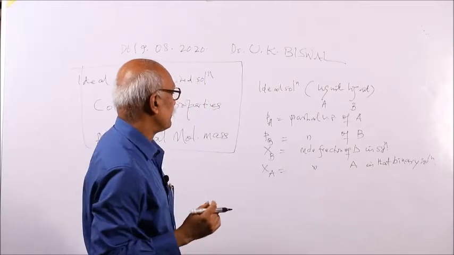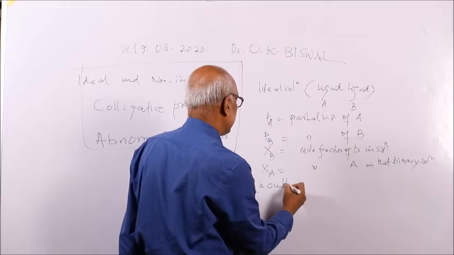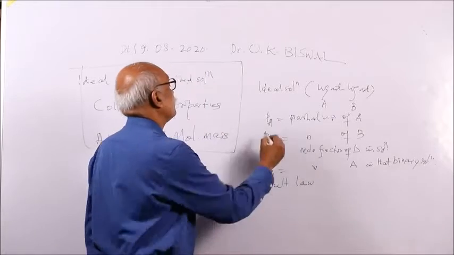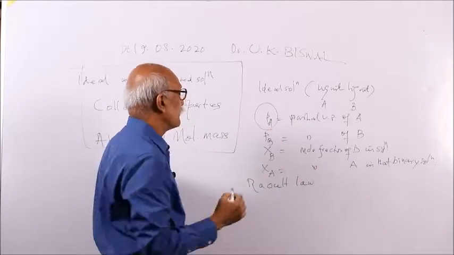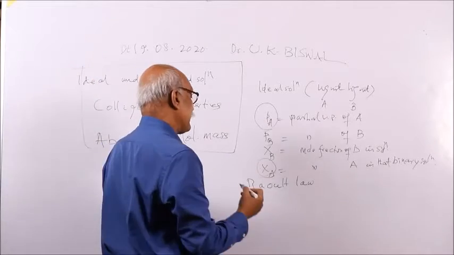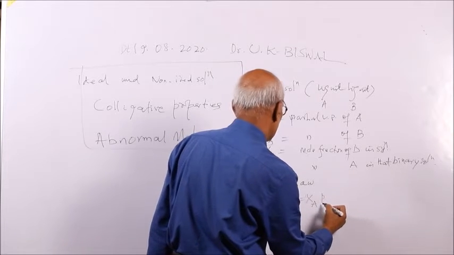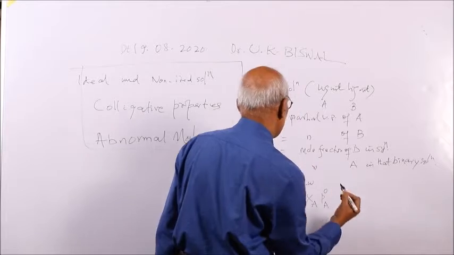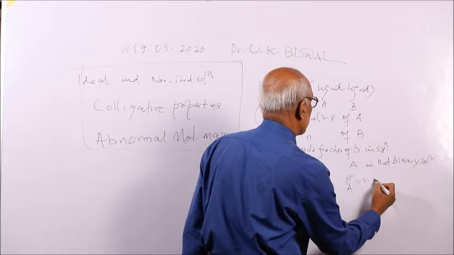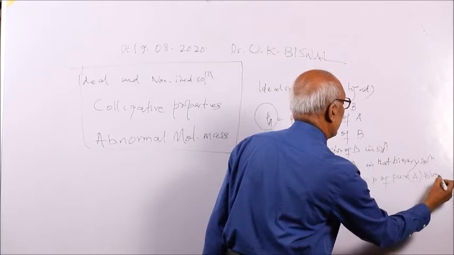So here Raoult, R-A-O-U-L-T, postulated a law relating partial pressure and mole fraction, like this. That means PA is equal to the mole fraction of A into the vapor pressure of A in the pure state. Remember, PA naught is equal to the vapor pressure of pure A, let us say the solvent.